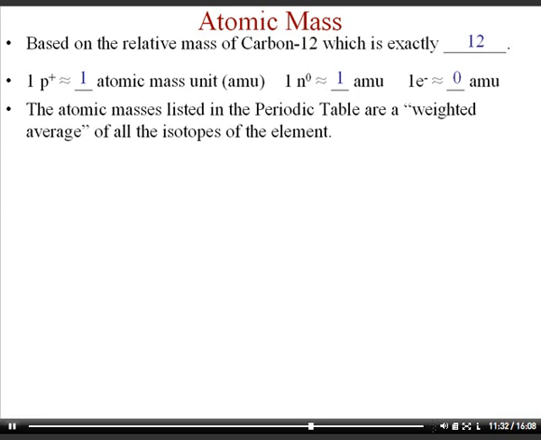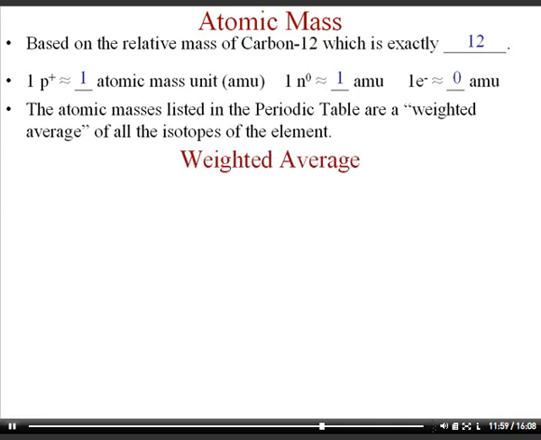So all the masses on the periodic table are compared to how much carbon-12 weighs. For example, if you're twice as heavy as a carbon-12 isotope, you would have an atomic mass of around 24. Or if you weigh 1/3 the mass of carbon-12, you would have an atomic mass of around 4. So all the weights on the periodic table are compared to carbon-12, which has been designated with a mass of exactly 12.